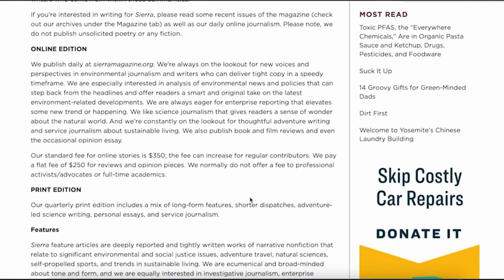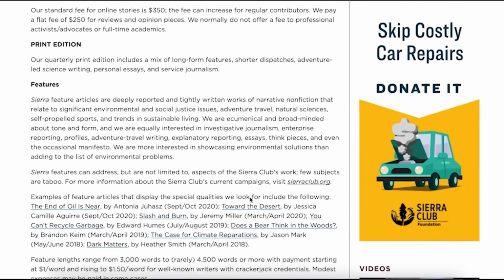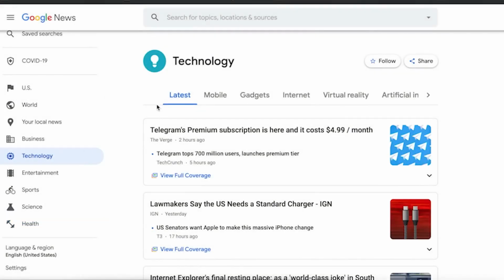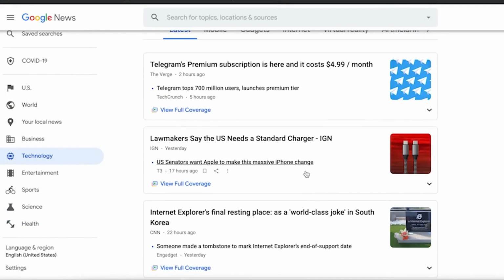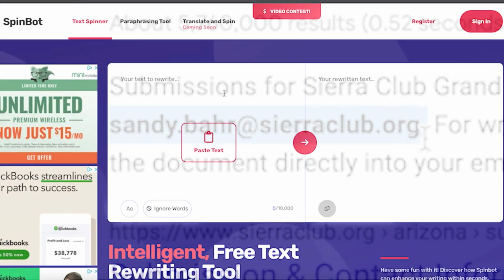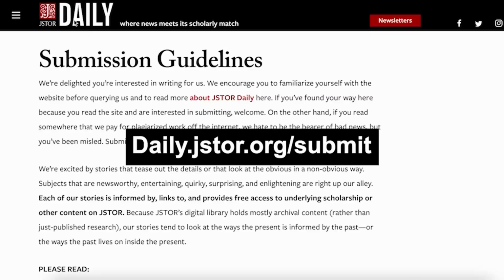Unlike eatingwell.com, sierraclub.org is open to articles on science and technology. You can find an article on technology, copy the text, paste it into SpinBot to make it unique, and submit it to sierraclub.org's email address.